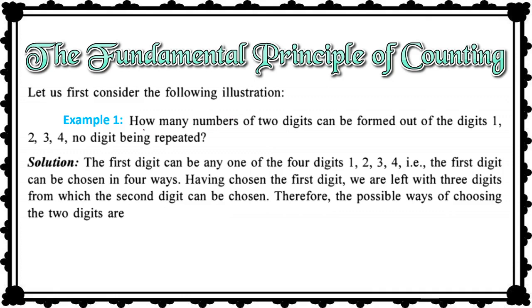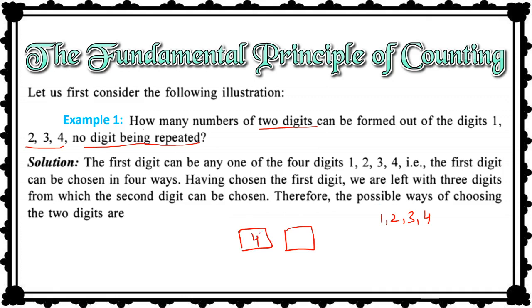The question is: how many two-digit numbers can be formed out of these four digits, if no digit should be repeated? We have to form a two-digit number, right? And we have four digits with us: 1, 2, 3, and 4, and we don't have to repeat any one of the digits. So how many choices do we have for the first place? Definitely four choices.